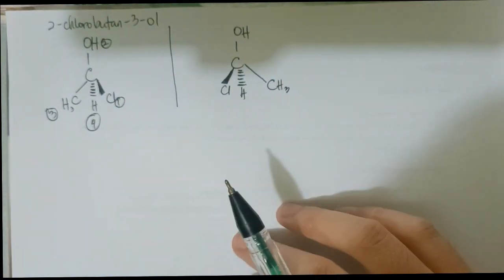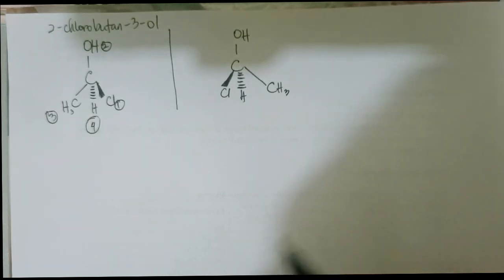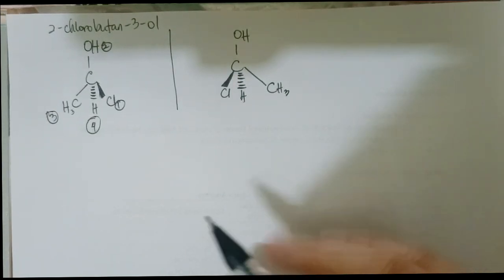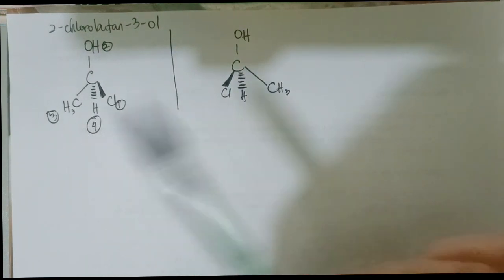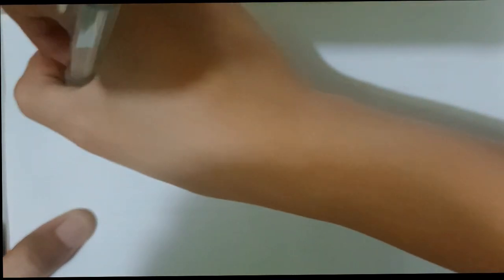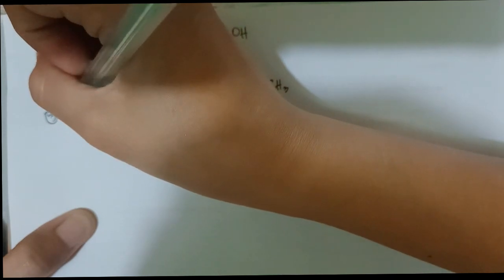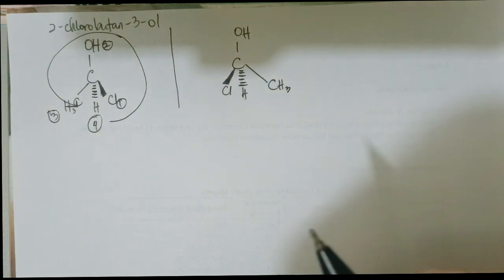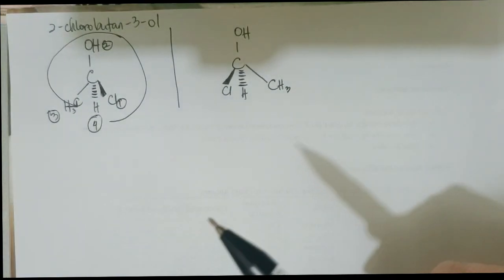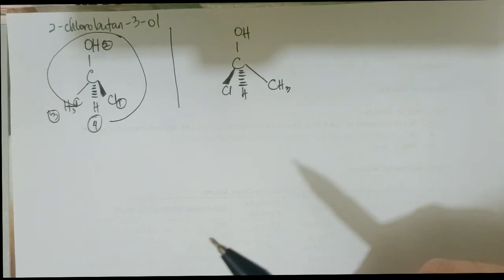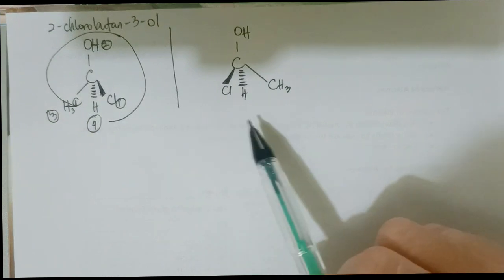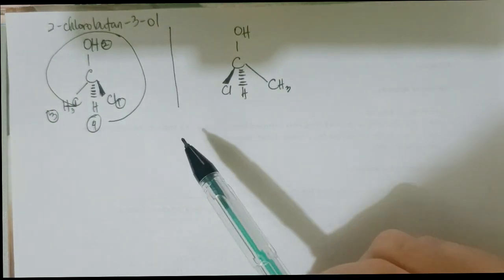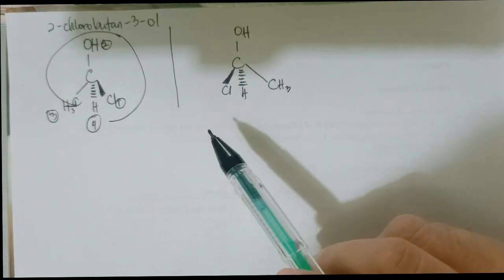With this numbering we will create an arrow to know what the configuration of this molecule is. Since it's 1, 2, 3, 4, let's make the arrow. This is how we know the configuration of the molecule. Remember that enantiomers have different spatial configurations. So if these two have different spatial configurations, then we can conclude that these are enantiomers.